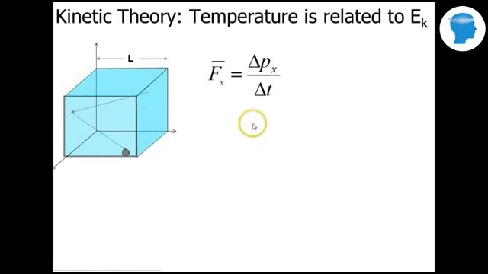So we could think of the average force of those particles in the x direction as the change in momentum over change in time. And again, change in momentum would be mvx minus negative mvx. Now the reason that's true is because this is an elastic collision. The speed's going to be the same afterwards. And so the change in momentum will be 2mvx.